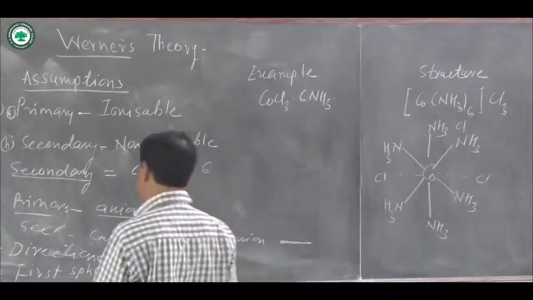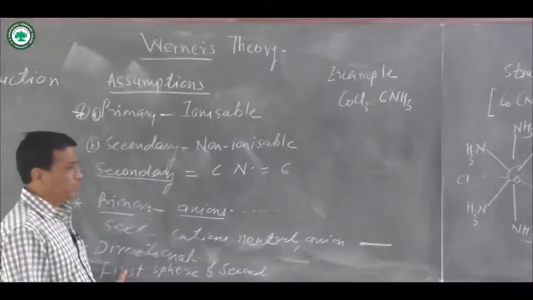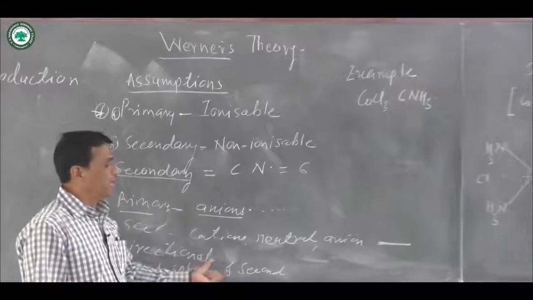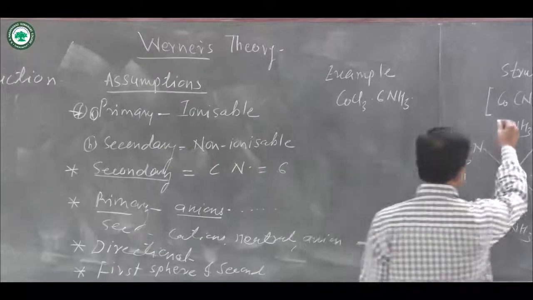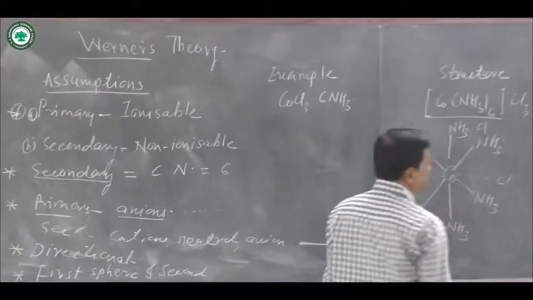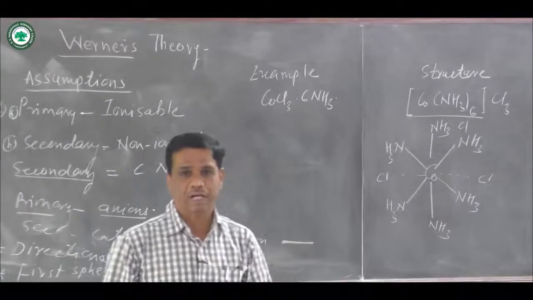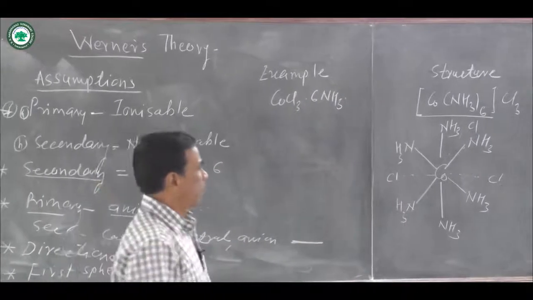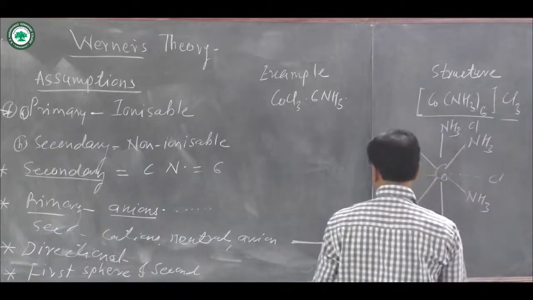And the last assumption, that a coordination compound is divided into 2 spheres, first sphere and second sphere. Whatever is represented in the square bracket is called the first sphere. And what is outside the square bracket is called the second sphere.